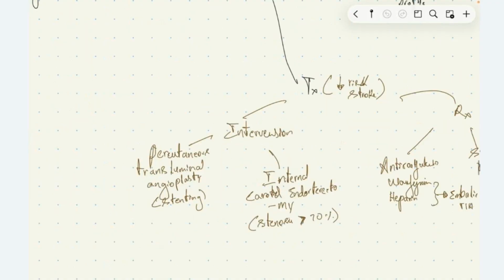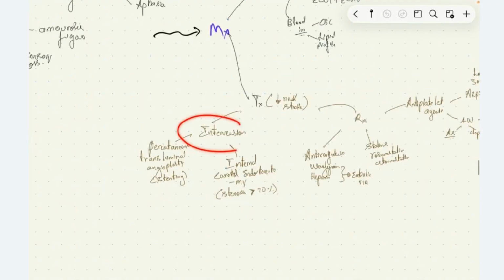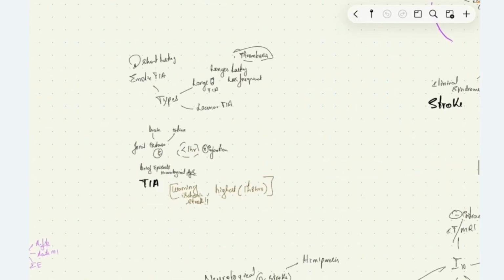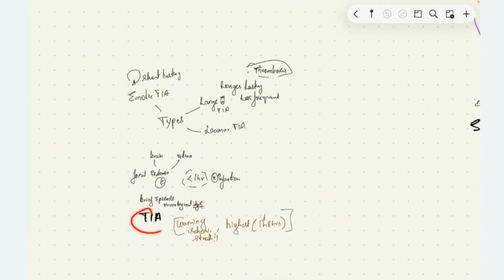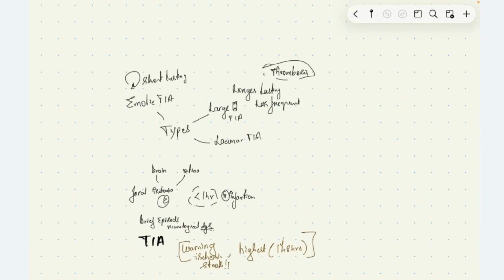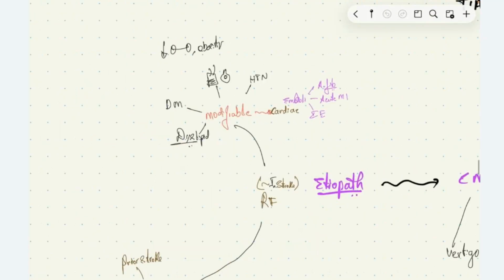And then the interventions, we have percutaneous transluminal angioplasty, that is stenting, and internal carotid endarterectomy if the stenosis is more than 70%. This is about transient ischemic attack. To summarize, transient ischemic attack is a brief episode of neurological dysfunction caused by focal ischemia of brain and retina. Types, we have embolic TIA, large vessel TIA, and small vessel TIA.